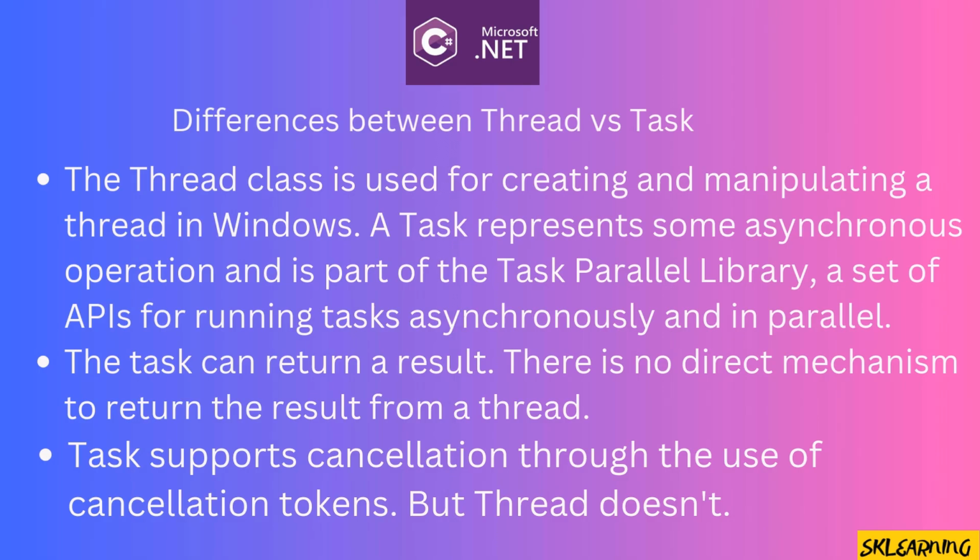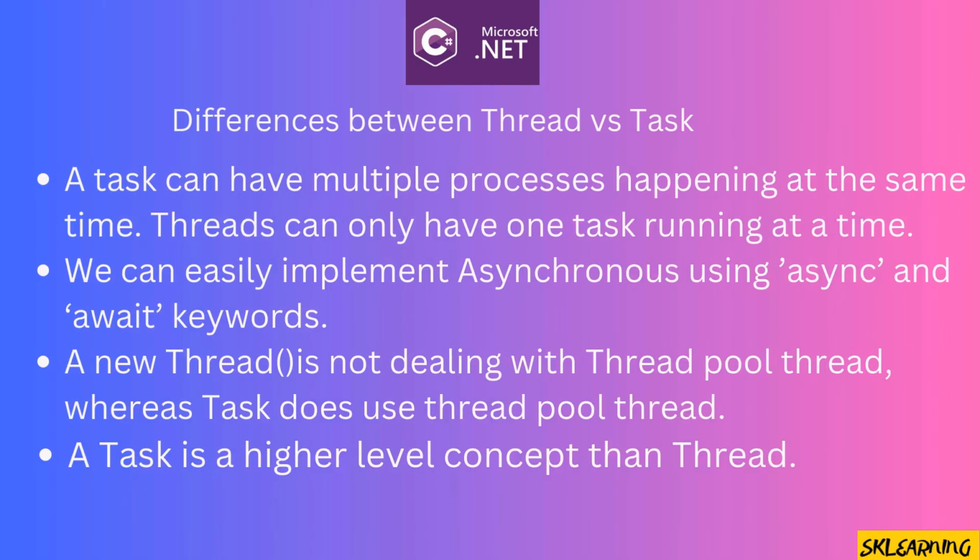A task represents some asynchronous operation and is part of the task parallel library, a set of APIs for running tasks asynchronously and in parallel. The task can return a result. There is no direct mechanism to return the result from a thread. Task supports cancellation through the use of cancellation tokens, but thread doesn't.